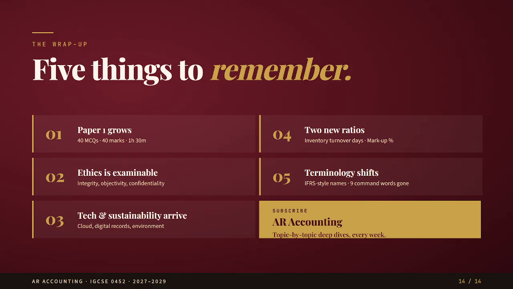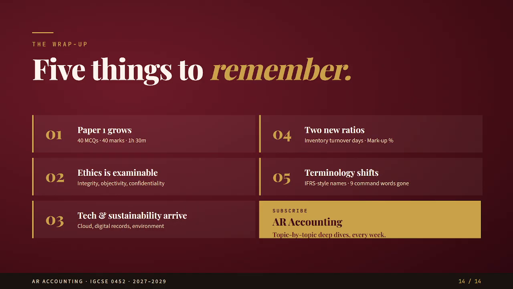Let's now summarize the whole video. There are 5 key things to remember. Number 1, paper 1 grows. It now has 40 MCQs, 40 marks and 1 hour 30 minutes. Number 2, ethics is examinable. Students must understand honesty, fairness, confidentiality and professional behavior in accounting.